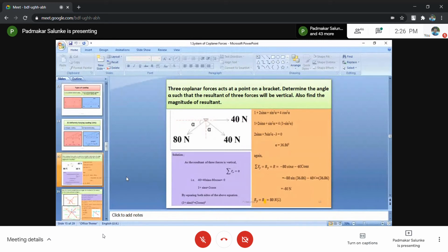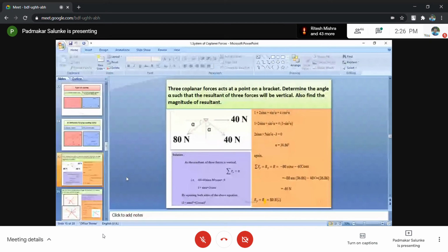Now look at that. Summation of Fx equal to 0 is an indirect hint given to you. So take the resolution of forces along the x-axis. Number one is 40, that is plus 40. The x component of another 40 is 40 sin alpha.